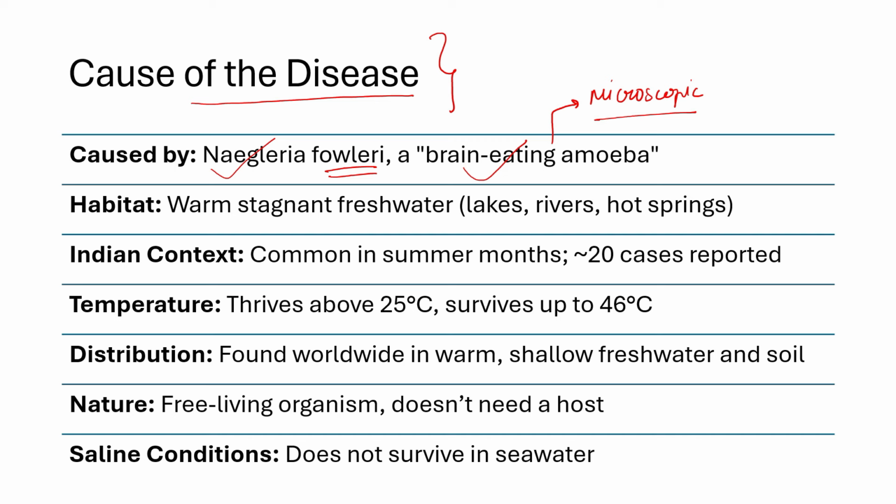Now where is it found, what is the habitat? It is found in warm stagnant freshwater bodies like lakes, rivers and hot springs, right? And why is it important for India? In the Indian context, in the summer months the temperature rises, hence conditions are favorable to this amoeba. It is not rare in India, okay, not rare in India, this is important. So these conditions,